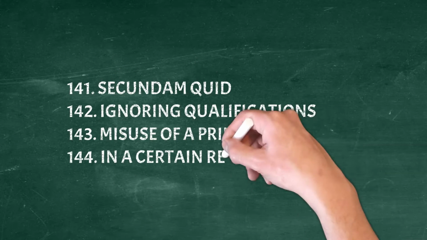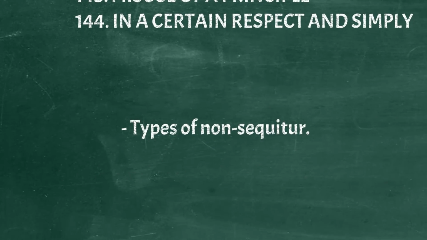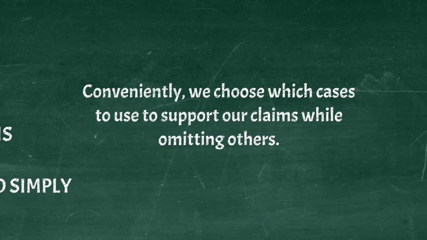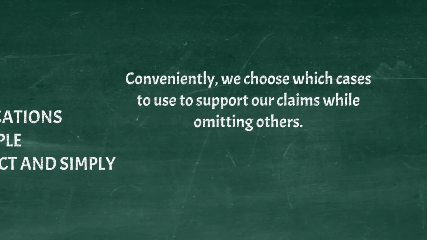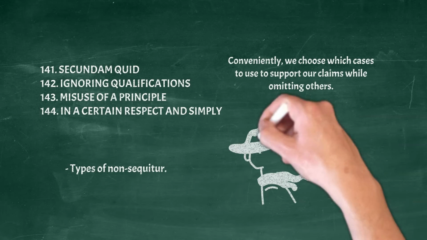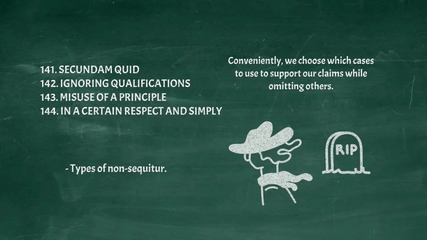Secundum quid, ignoring qualifications, misuse of a principle, in a certain respect and simply. Types of non sequitur. Conveniently, we choose which cases to use to support our claims while omitting others. Example: great poets die young. Look at Wilfred Owen, Sylvia Plath, Shelley, Byron, Keats, and Auden. However, you also have equally great poets who lived to a ripe old age, like Wordsworth, Tennyson, Robert Frost, and